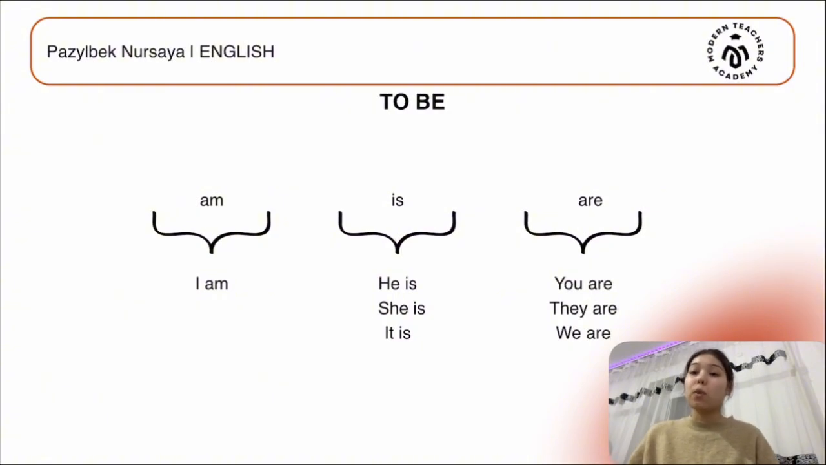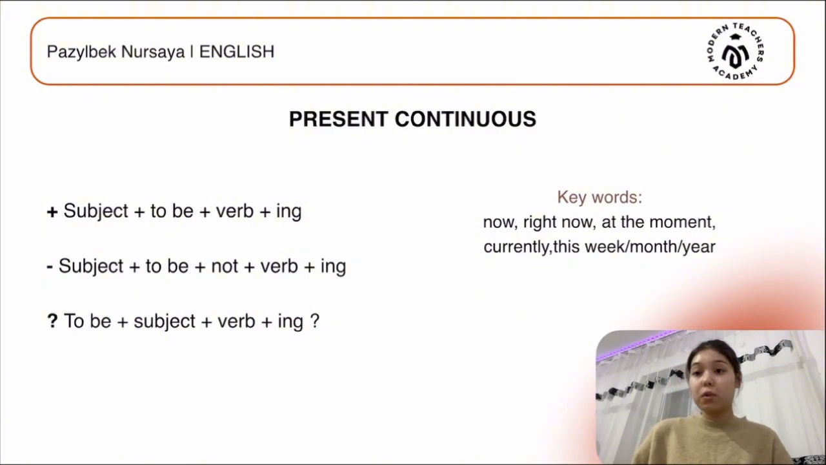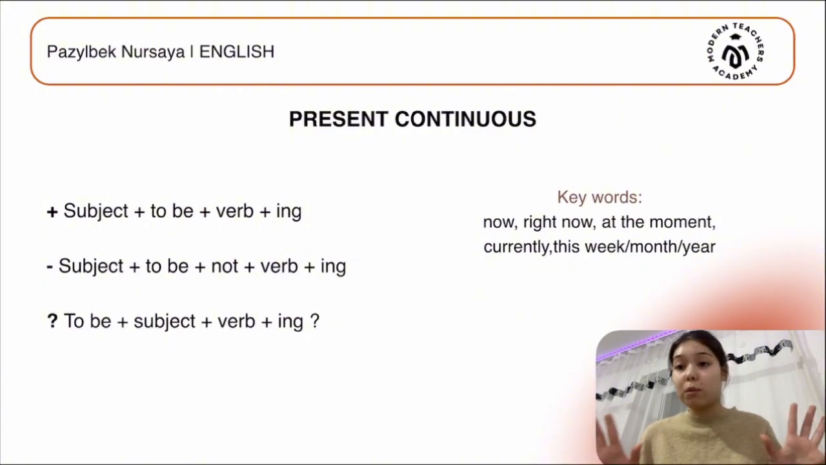To be, as I said, has three forms: am, is, are. Am is related to the subject I: I am. Is is for he, she, and it: he is, she is, it is. And are, the last one, is for you are, they are, and we are. So this is the main grammar that goes with the present continuous, and we must know it. I think the "to be" was clear for you, and let's move into our main grammar's structure.